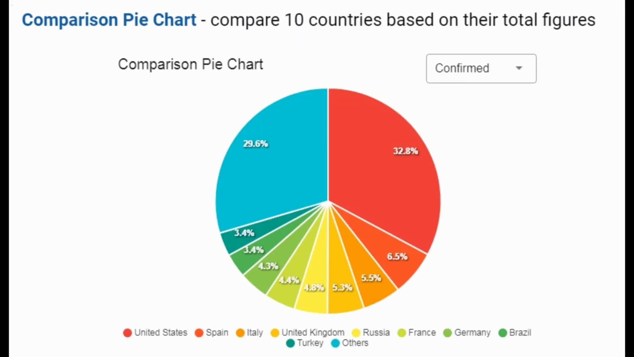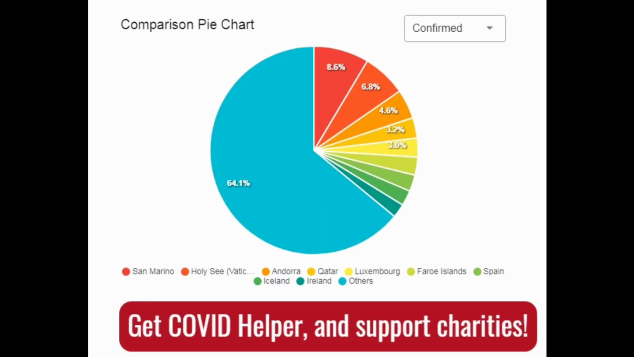Next is the comparison pie chart. Compare 10 countries based on their total figures. The comparison pie chart is shown here with colors and percentages. Also, you can change here to confirmed, active, recovered and death cases.